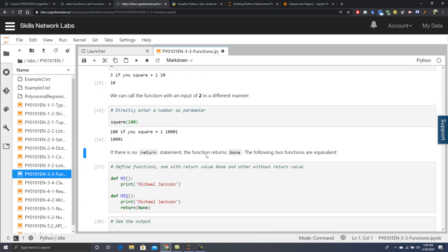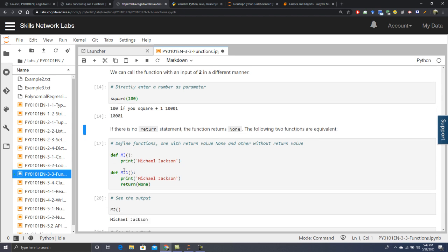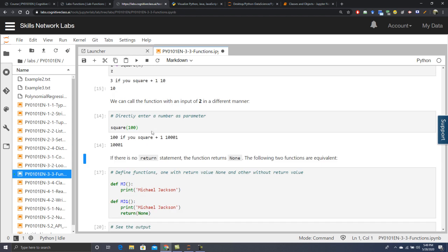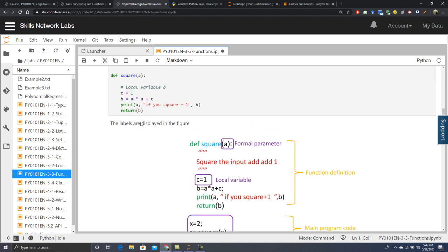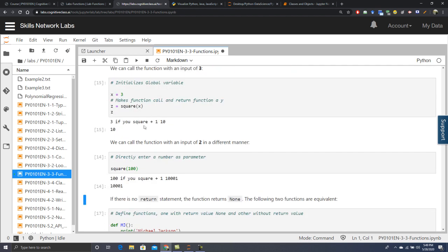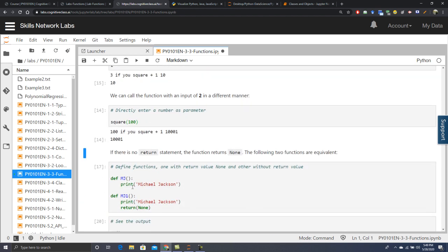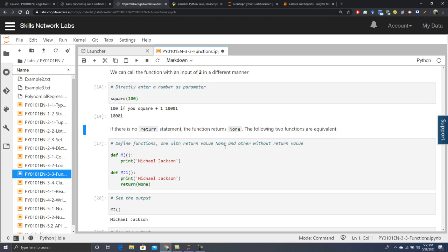If there is no return statement, the function returns None. The following two functions are equivalent. For example, if you don't return, so here we returned the value b, so there was an output, and if you don't put the return statement, it will return None, meaning the function will not store anything. It will just print it out, but it will never store the value.